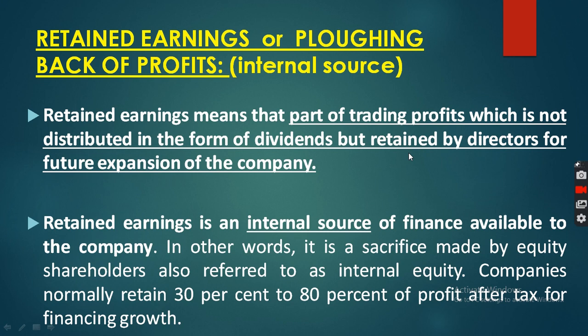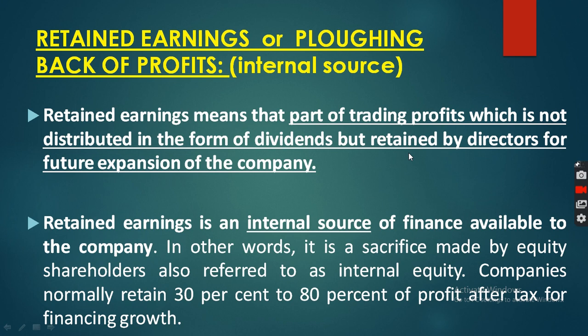So external means equity share, preference share, bond, debenture. Generally the company has to issue the bonds, shares, debentures, and the general public has to purchase. So it is known as an external source. Equity shares, preference shares, debentures, bonds, what kind of finance are these called? External. The company has to raise their finance with the help of outsiders.